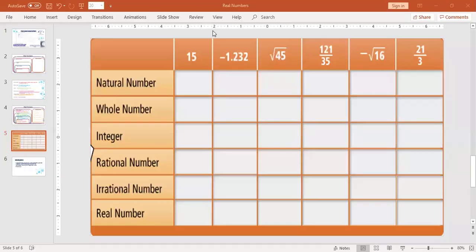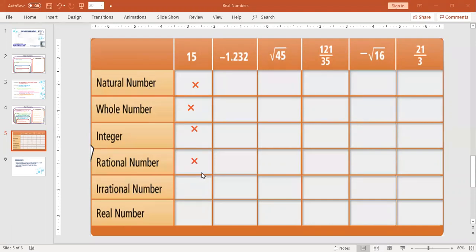Okay, so let's go over these very quickly. So we have the categories natural, whole, integer, rational, irrational, or real. And we're going to go through and check off which one each belongs to. So 15, you should have gotten that 15 was a natural number. And since it's a natural number, that automatically makes it a whole number, an integer, and a rational number.